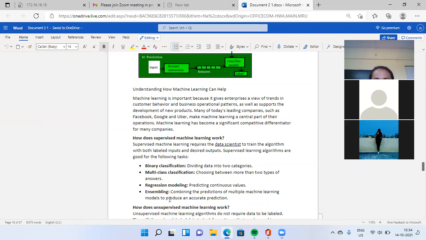Many of today's leading companies such as Facebook, Google, and Uber make machine learning a central part of their operations. Many companies use machine learning models as a central part of their operations.